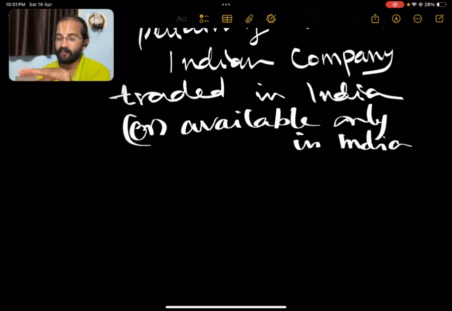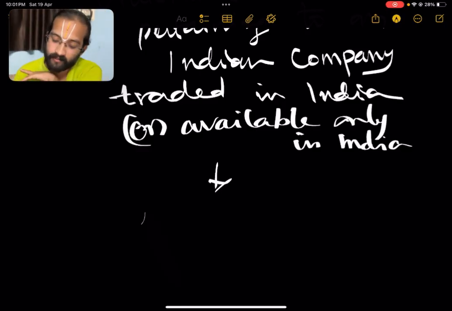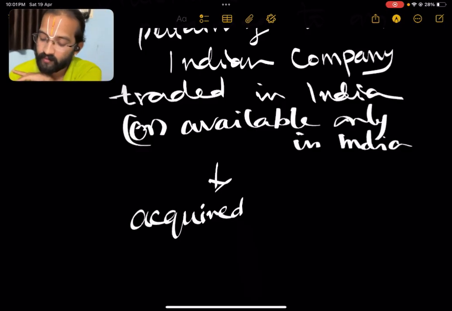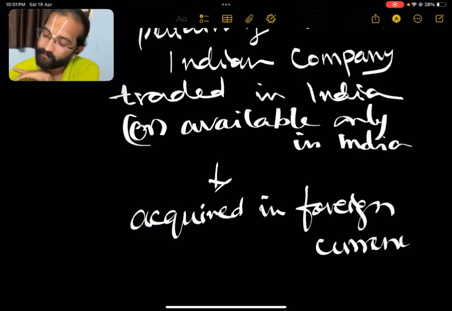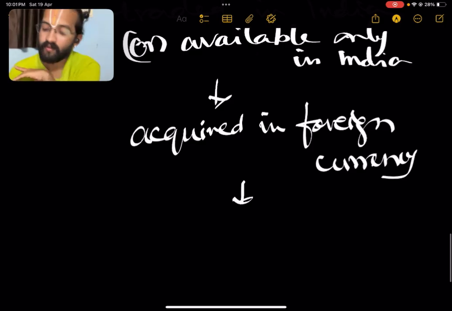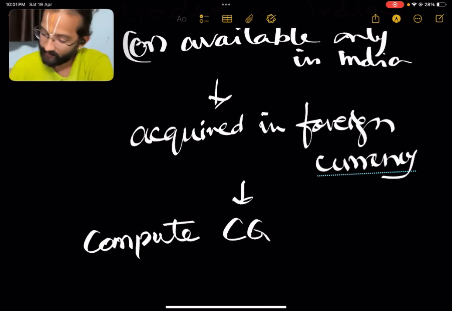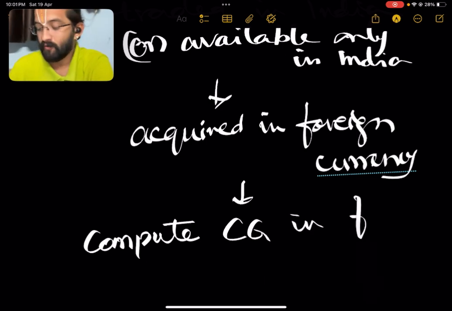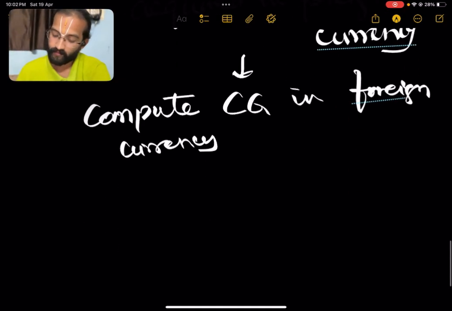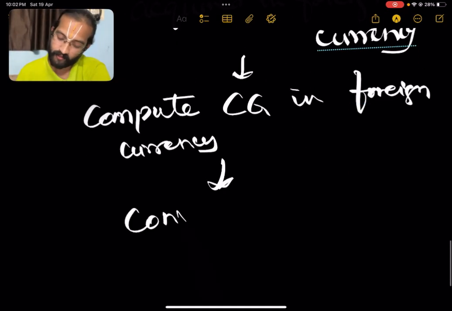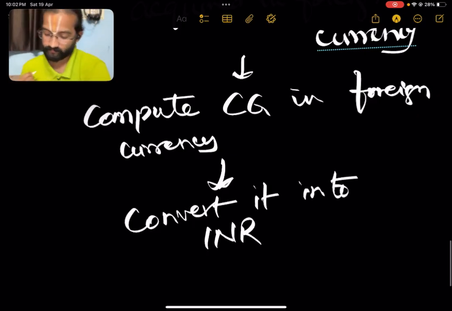If you are purchasing any share or debenture of Indian companies which are acquired using foreign currency, then you can compute capital gains in foreign currency and convert it into INR.